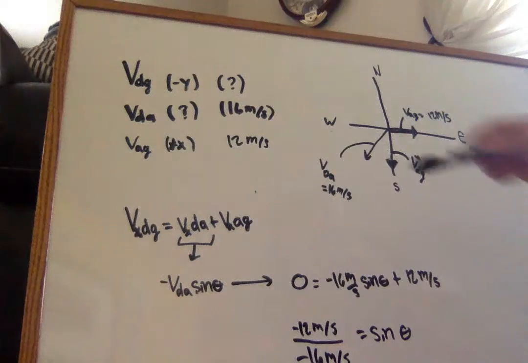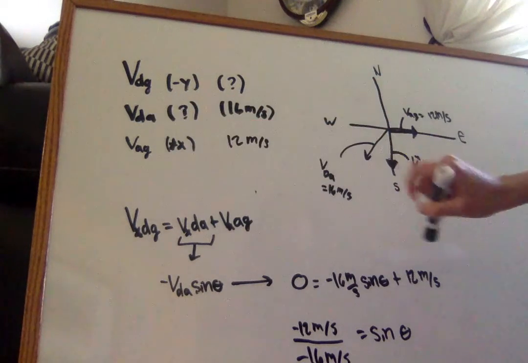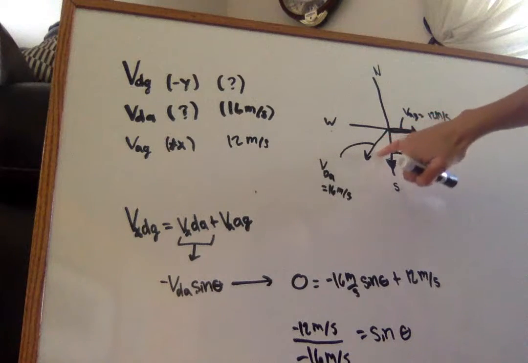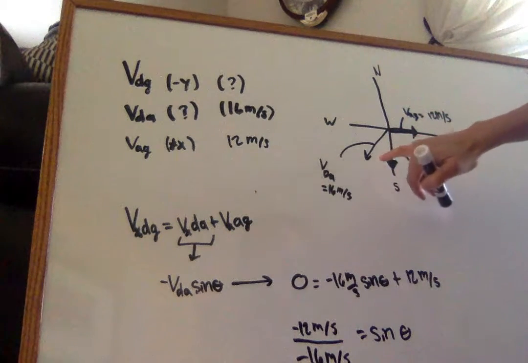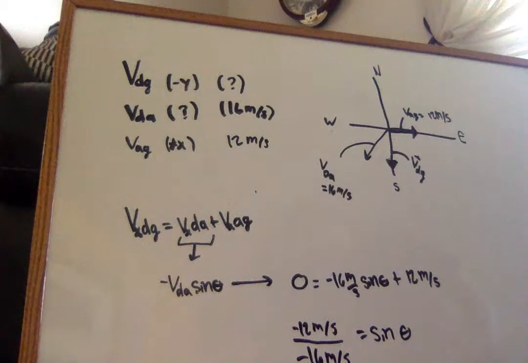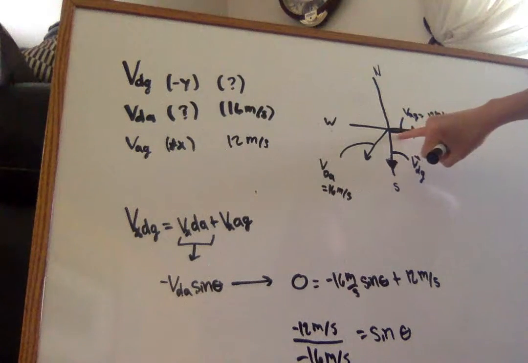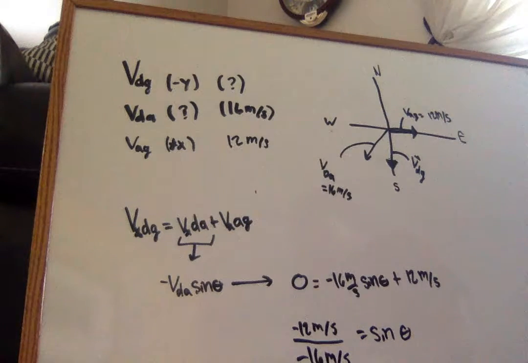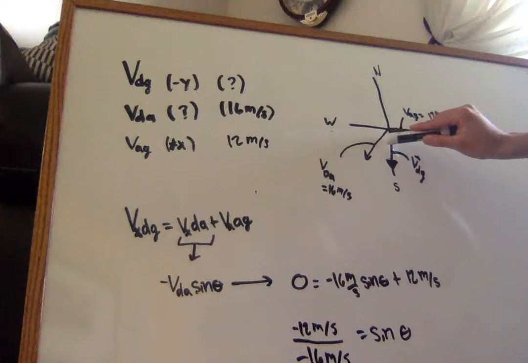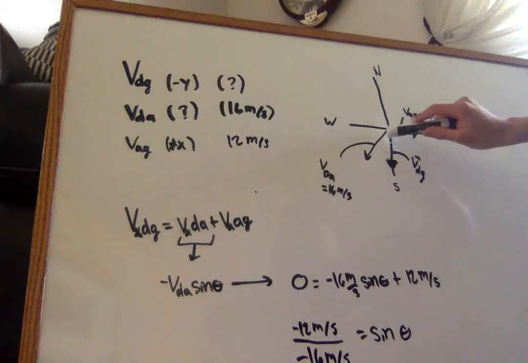Next thing we want to look at is the velocity of ducks relative to the air. That velocity is known at 16 meters per second, but at which direction, we're not 100% sure. And then the last thing is the velocity of air relative to the ground, so that's the wind that's pushing the ducks the opposite direction. The velocity of air relative to the ground is 12 meters per second, and we're just sticking that right there on the x-axis. What we're trying to find here is the angle that the ducks need to travel so that they can travel at a speed of 16 meters per second and not be blown off course.